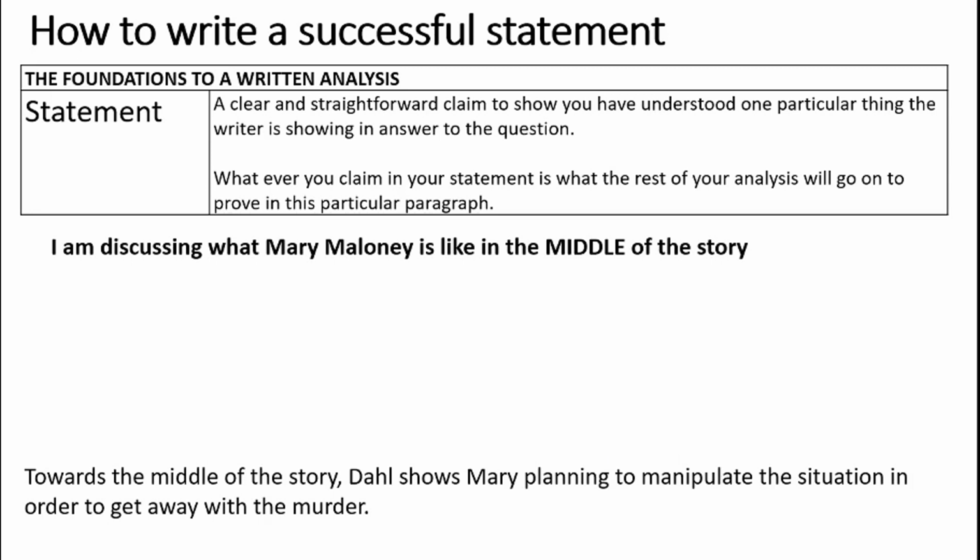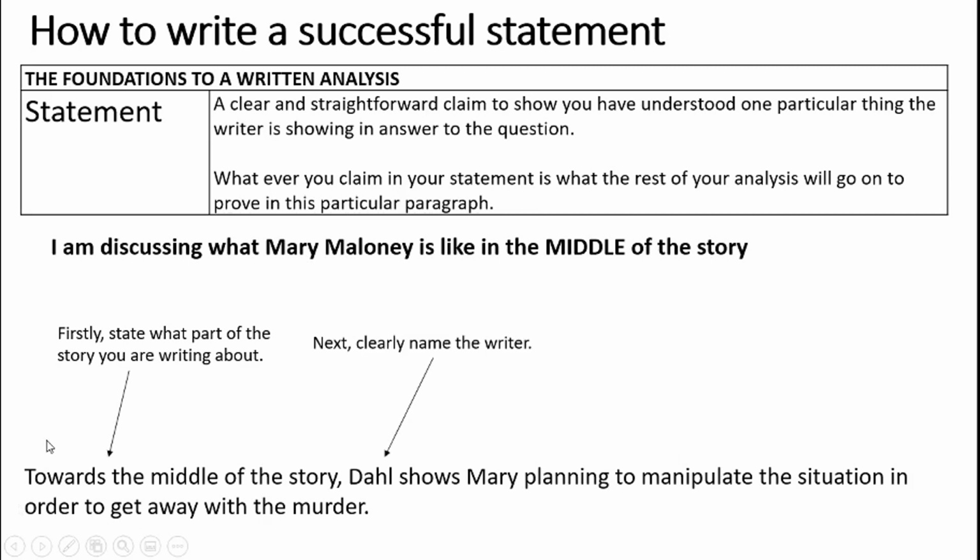So let's break down this sentence into the different parts. Firstly, you need to say what bit of the story you're writing about. So I've done that here because I've written towards the middle of the story. Secondly, you always need to clearly name the writer. Now, you could say Roald Dahl or you could say Dahl. What you never do is use the writer's first name. It's just part of how you write about language. They're not your friends, so you don't talk about them by the first name. So you can use the full name or just the surname.